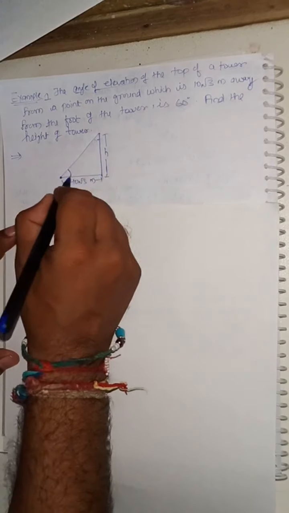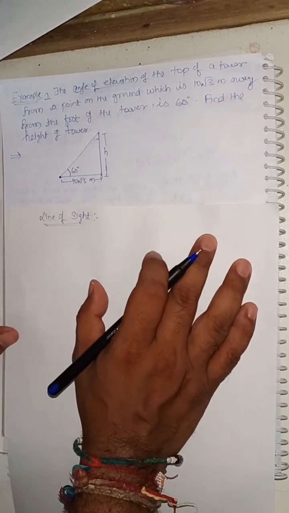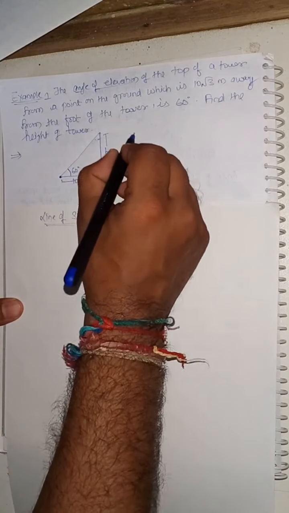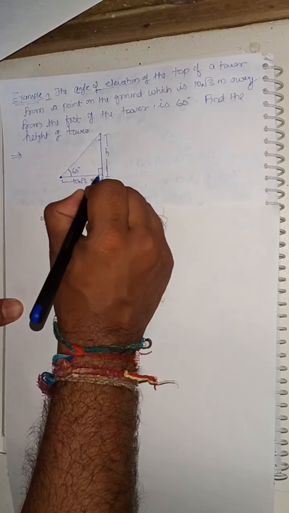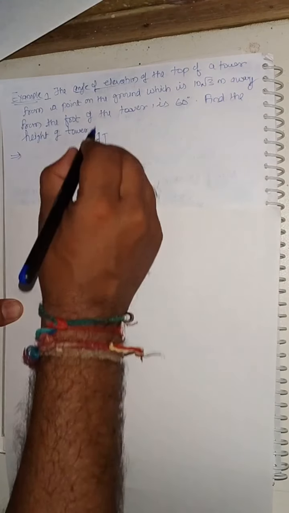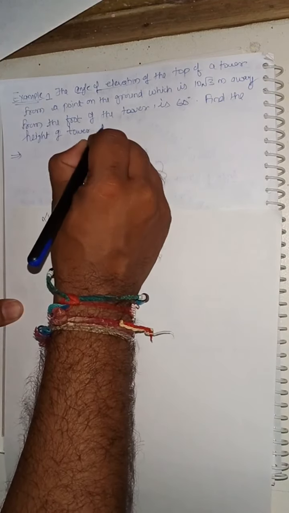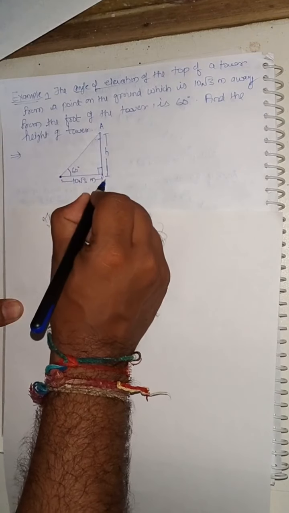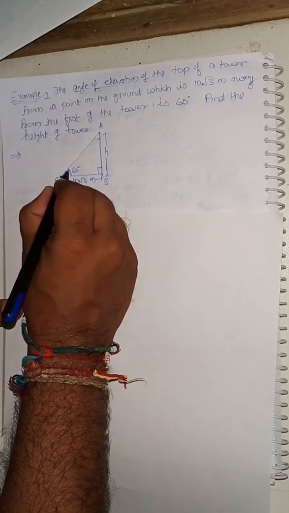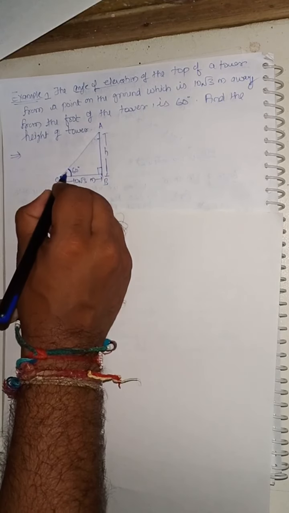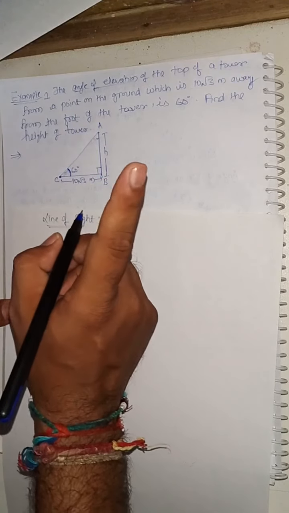So this angle is given to us as 60 degrees and we need to find the height. So what we will do here: this is a 90 degree angle, because the tower is always standing in a perpendicular direction. If I name these A, B and C, we have this angle at C. According to our angle, our perpendicular and base change.